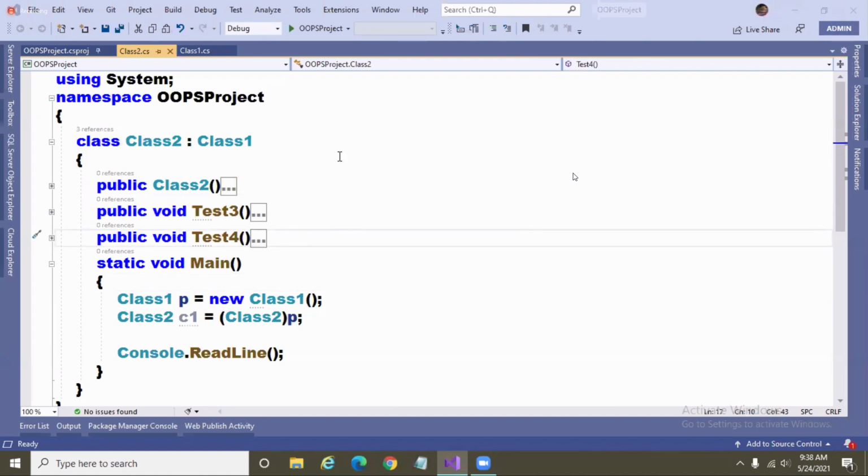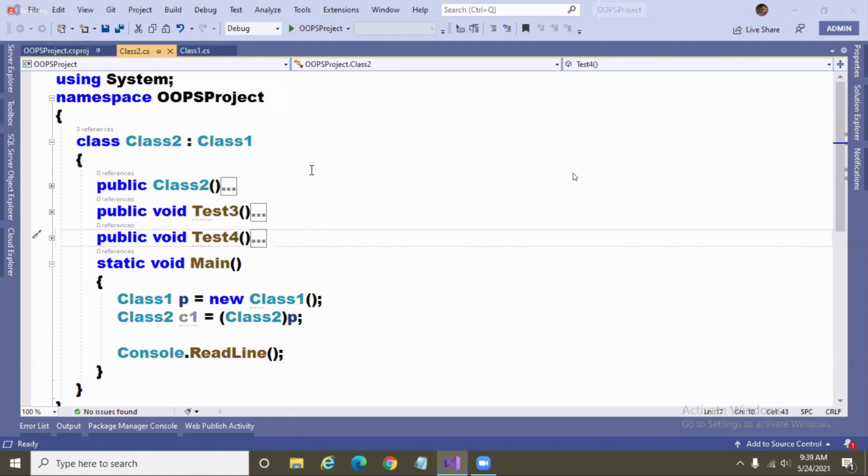Guys, last day we completed three rules of inheritance. We just completed the three rules of inheritance in the previous session.